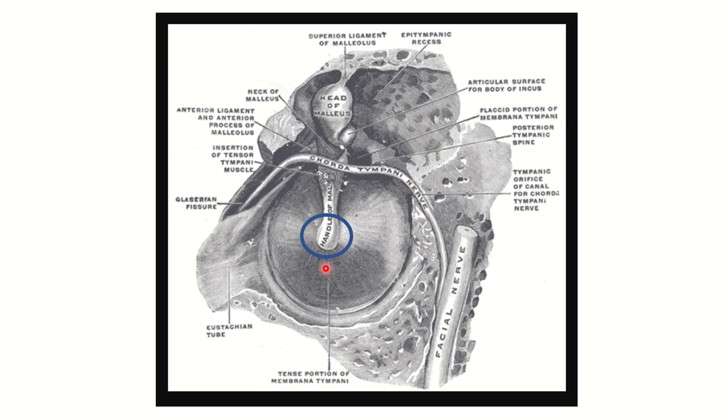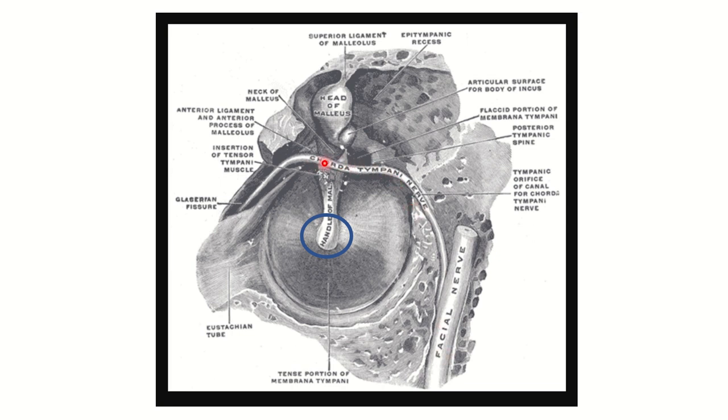Then in the second picture, we can see the handle of the malleus, and this malleus is attached at the umbo point of the pars tensa of the tympanic membrane. On the other hand, the upper part here is the pars flaccida, and here we can see the chorda tympani nerve, a branch from the facial nerve.